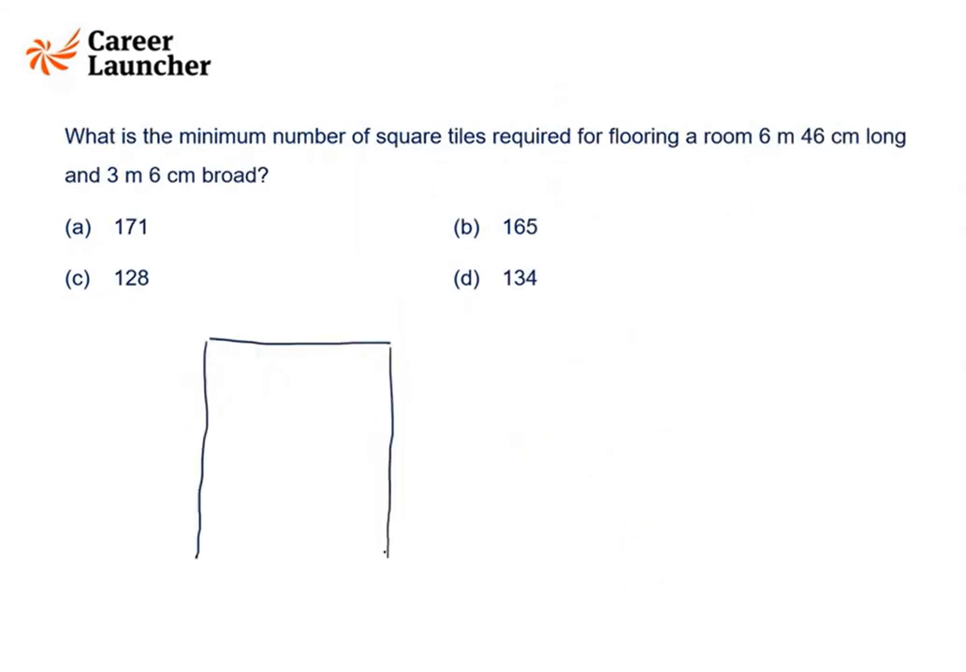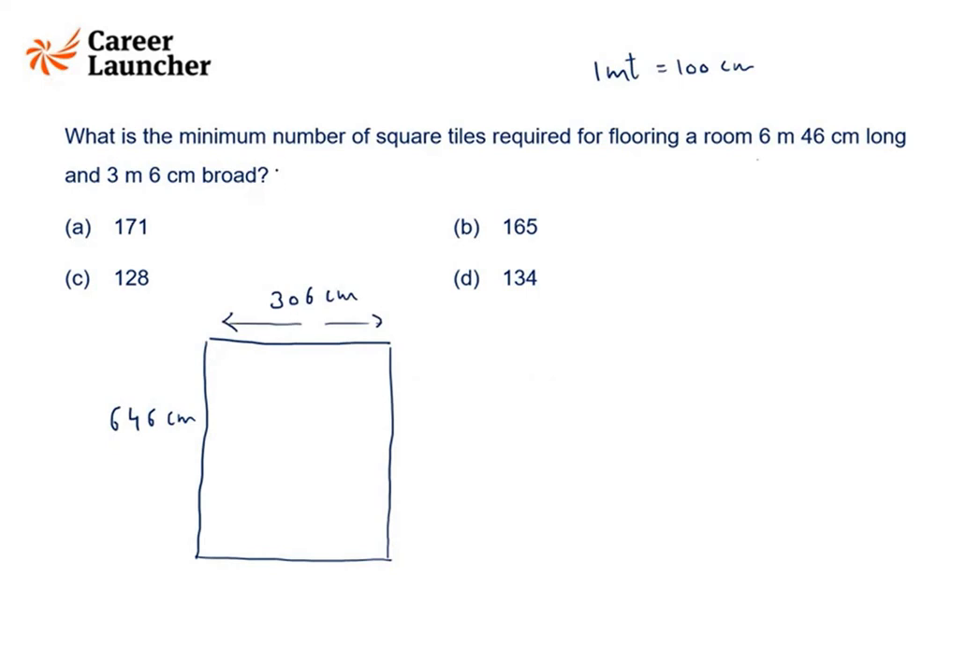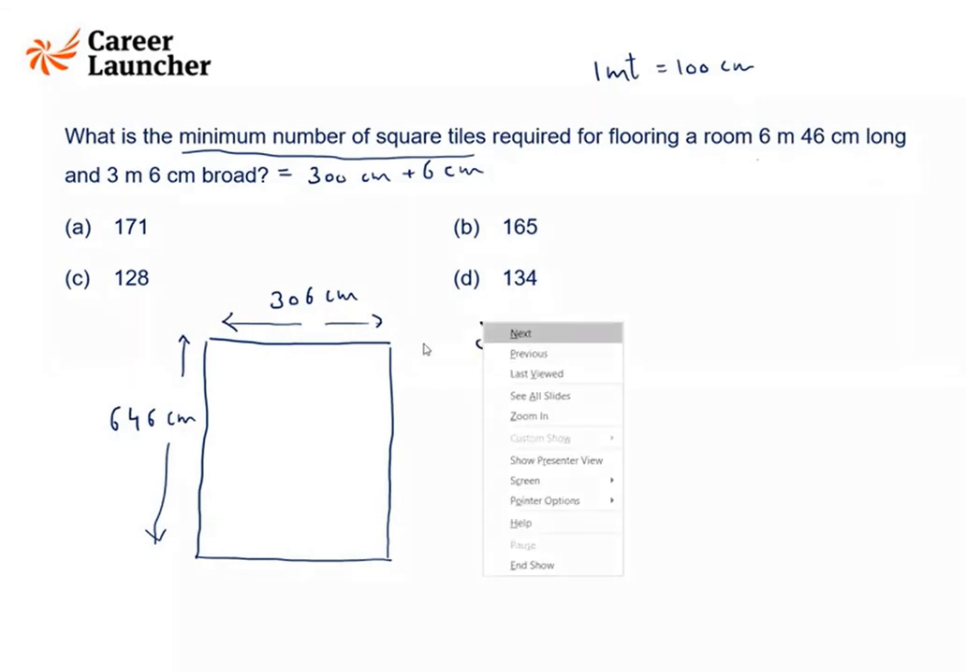Is this clear? So that means this dimension is 646 centimeter because 1 meter is 100 centimeters. And this dimension is 306 centimeter. This can be written as 300 centimeter plus 6 centimeter. Okay, so I need to find the minimum number of square tiles. So see, in order to minimize these square tiles, I should have the largest possible square tiles.